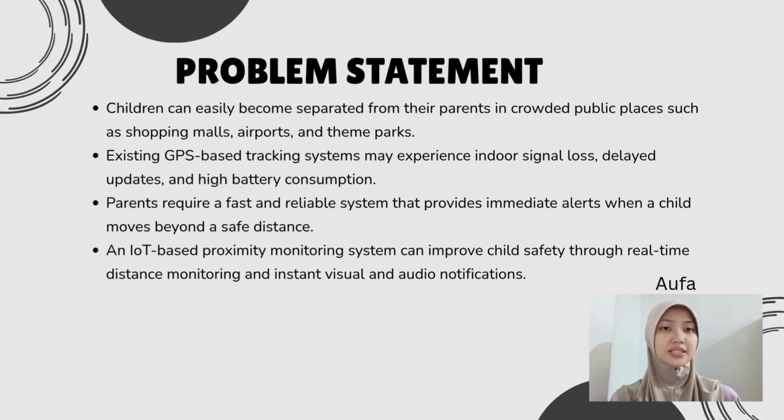Although GPS trackers are available, they often experience indoor signal loss, delayed location updates, and higher battery consumption. This limitation reduces their effectiveness in providing immediate alerts. Therefore, there is a need for an IoT-based child proximity monitoring system that can detect when the child moves beyond a safe distance and immediately notify the parents through local, visual, and audio alerts.